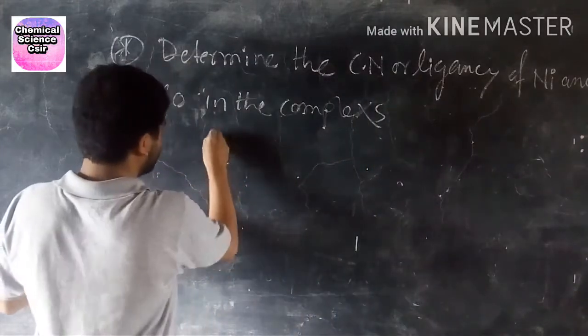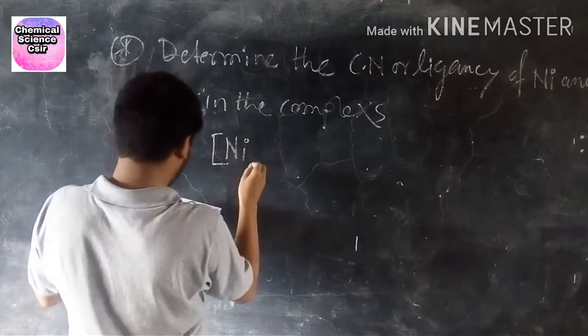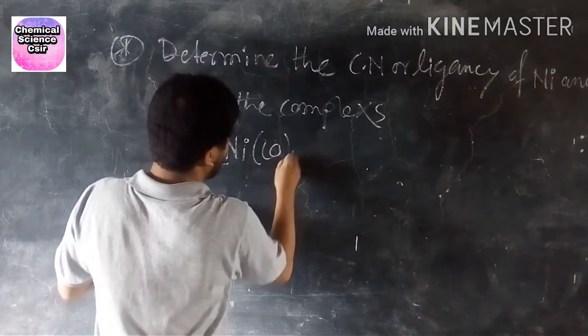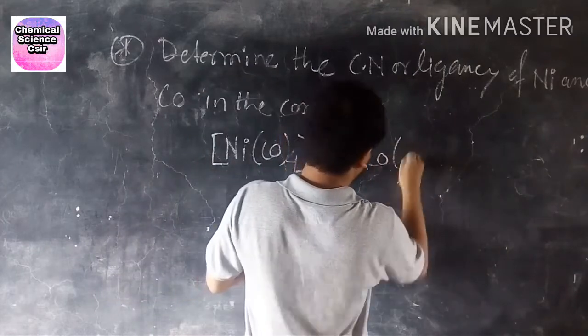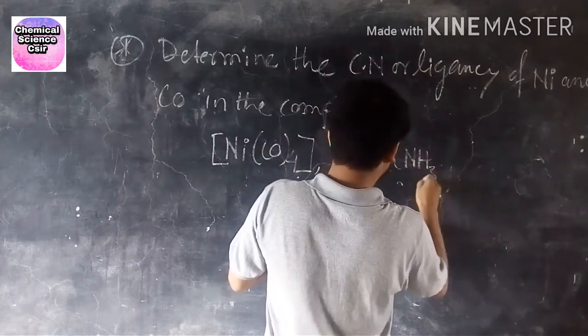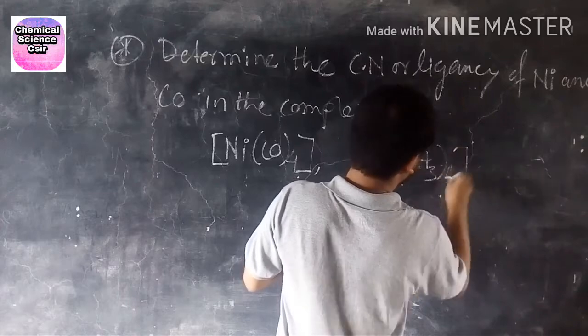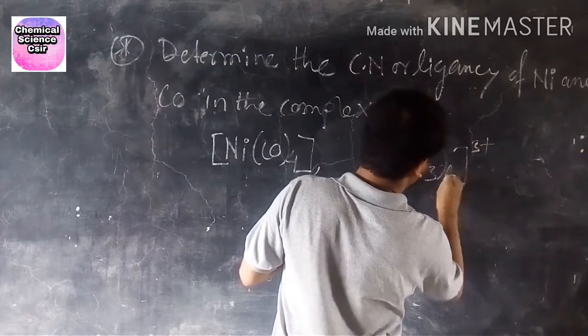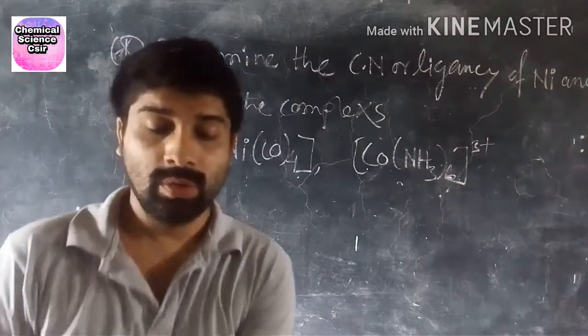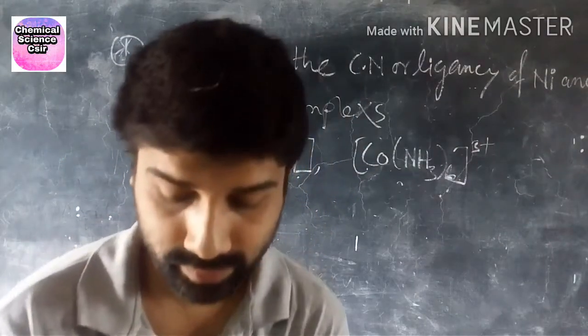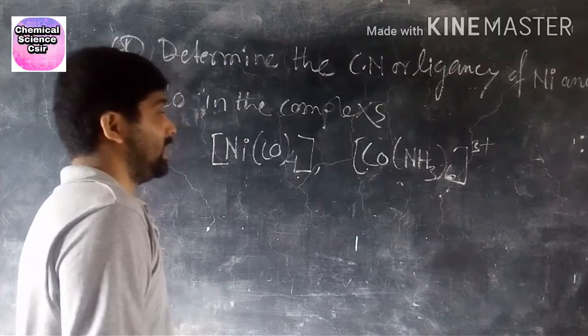The first complex is Ni(CO)4 and the second one is [Co(NH3)6]3+.